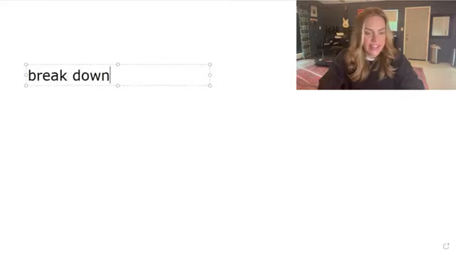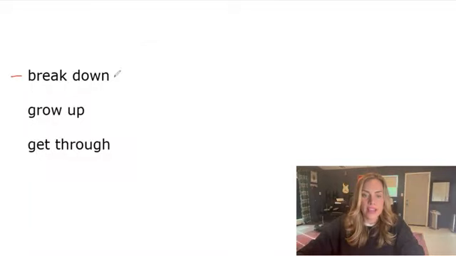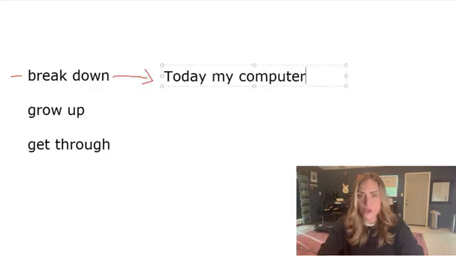Okay, so let me give you some examples of these words. Break down, grow up, and get through in action. Okay, so to break down means for something to stop working, usually like a machine or a car, right? So I can say, for example, oh gosh, today my computer suddenly just broke down.